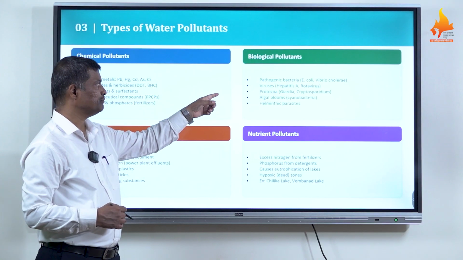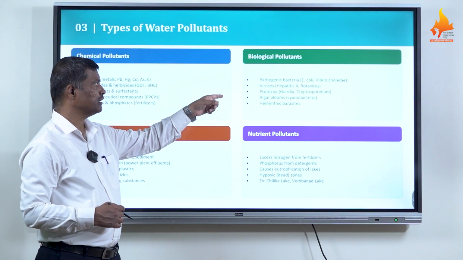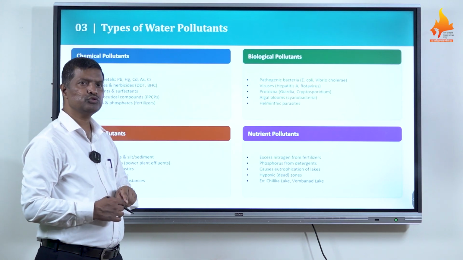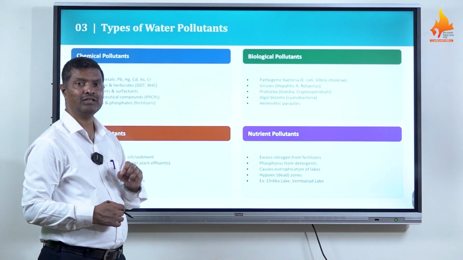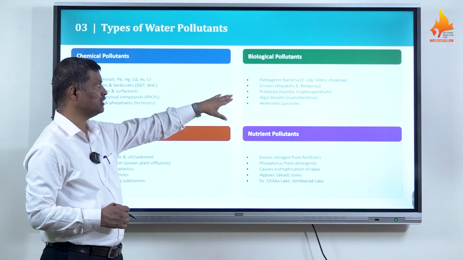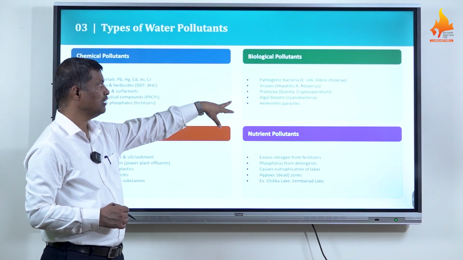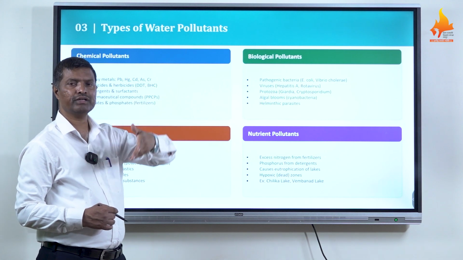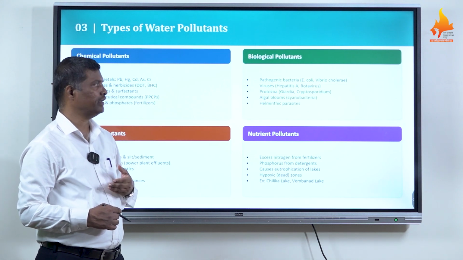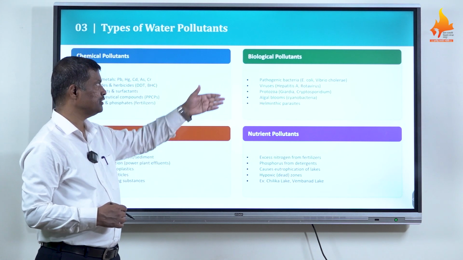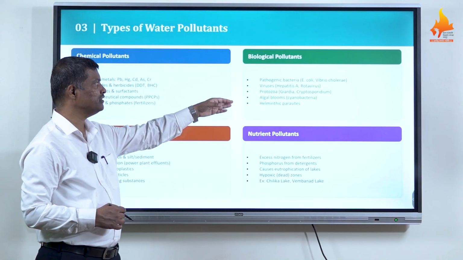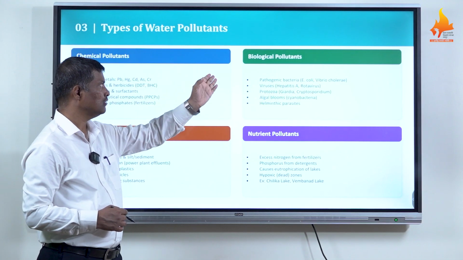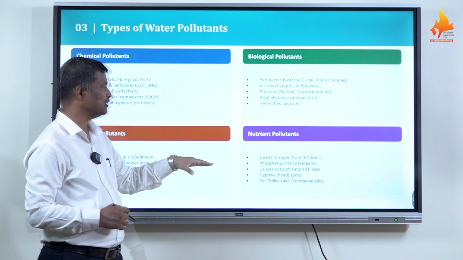Then protozoa. You know that Giardia and Cryptosporidium are two protozoans that cause diseases in animals or humans. So generally, these are also pathogens. Algal blooms, especially cyanobacteria, cause toxic effects on the water ecosystem, and eutrophication-like effects happen due to such algal blooms. And helminthic parasites are also one of the causes of biological pollutants, contributing to biological pollution of water.